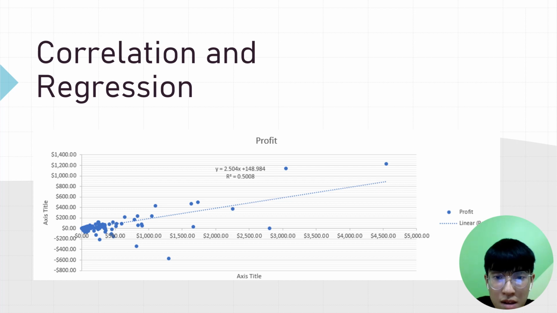For the part on correlation and regression, using the provided sample data, the scatter plot demonstrates the relation between sales and profit. Profit is shown on the y-axis and sales on the x-axis. Every dot on the graph corresponds to a particular pair of sales and profit. Since the straight line is ascending from left to right, the graph demonstrates a positive link between sales and profit.